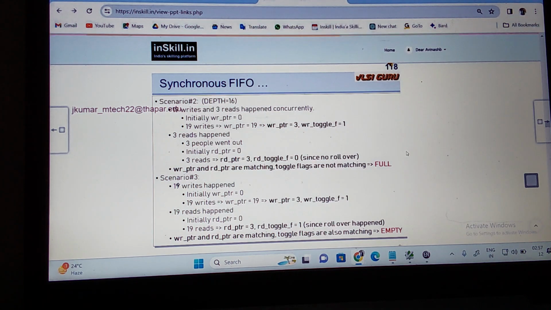Now here the write pointer and read pointer match. 19 writes means where will my write pointer be? At 3. 3 reads happen, which means where is my read pointer? At 3. Now the write pointer and read pointer are matching. Is a toggle happening here? 3 toggles, right? There is no rollover.